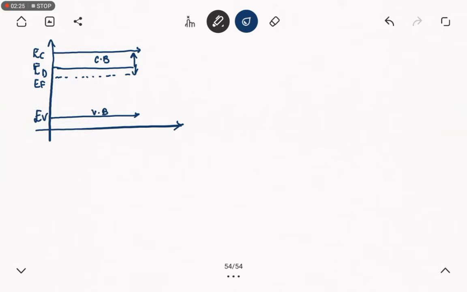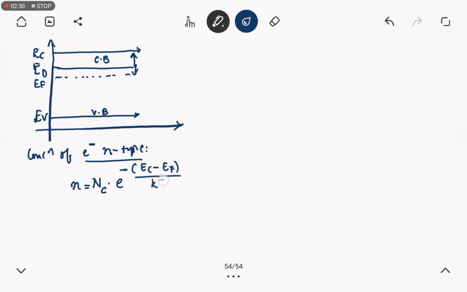So how can we write the equation for the concentration of electrons in an N-type semiconductor material? It is given as small n is equal to capital NC, the concentration of electrons in the conduction band, times e to the power of (EC minus EF) divided by kT.